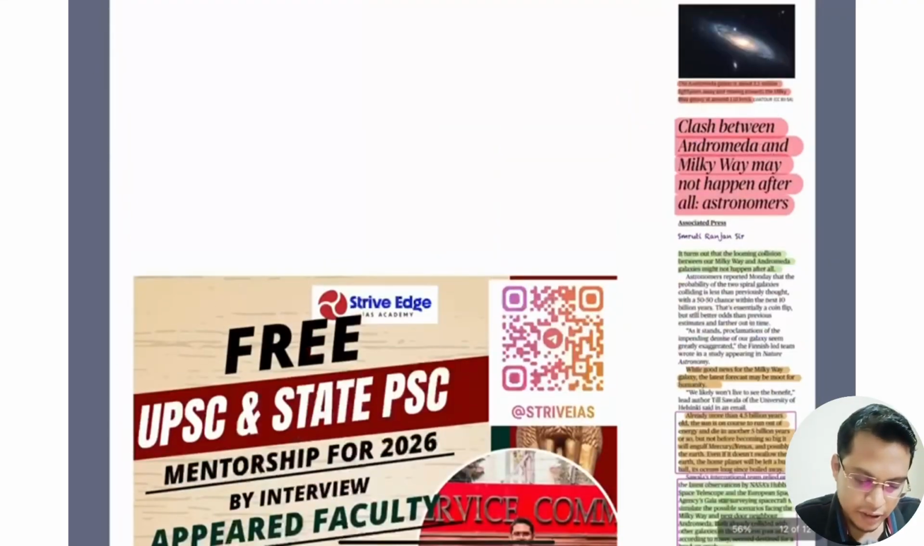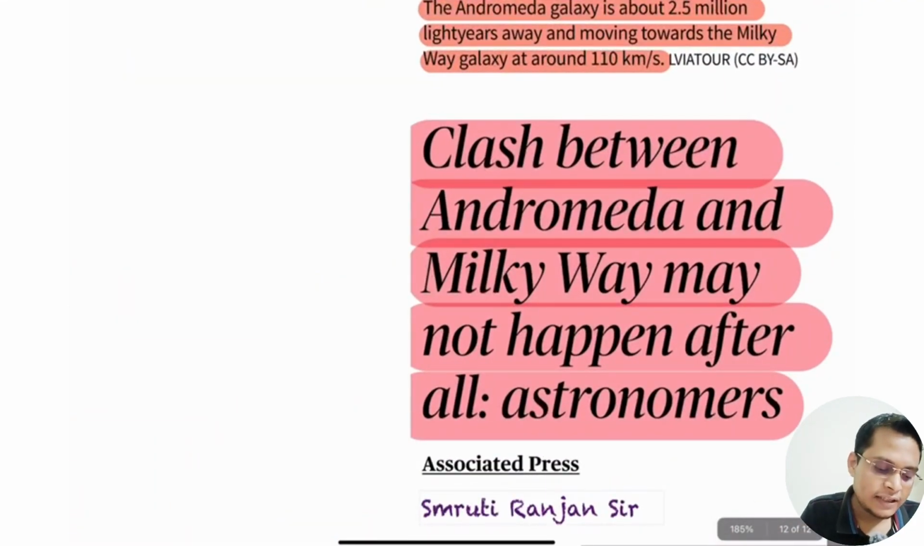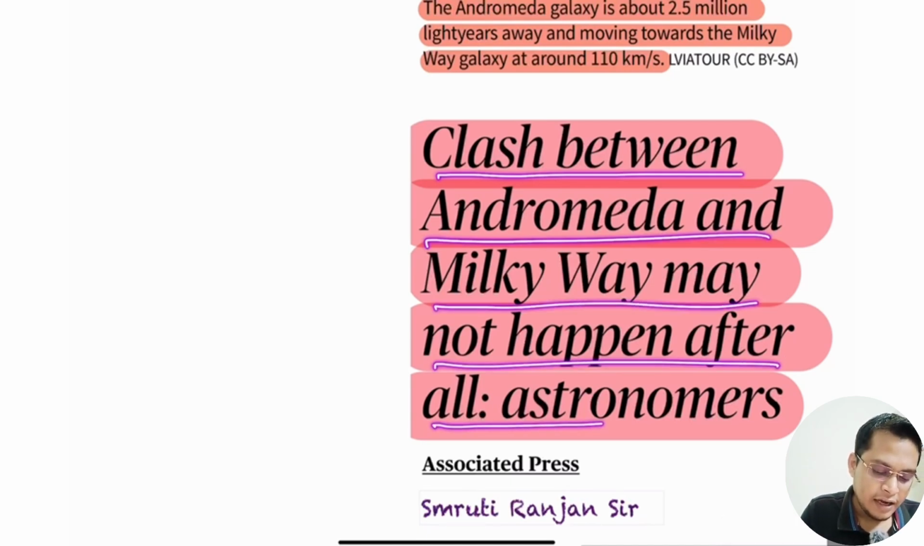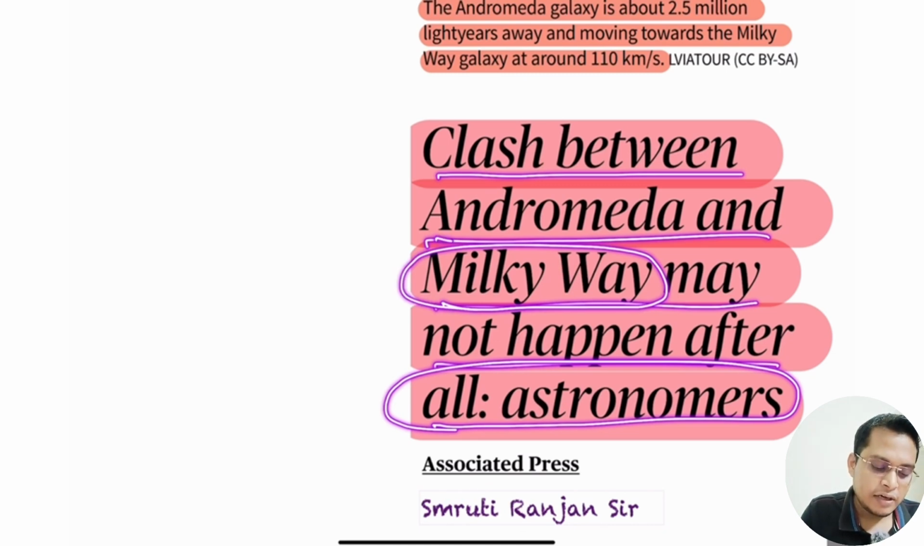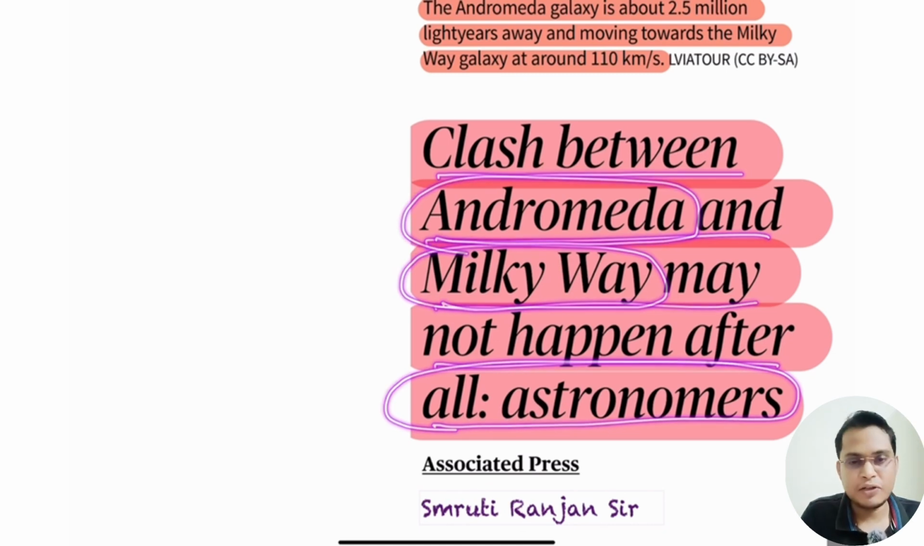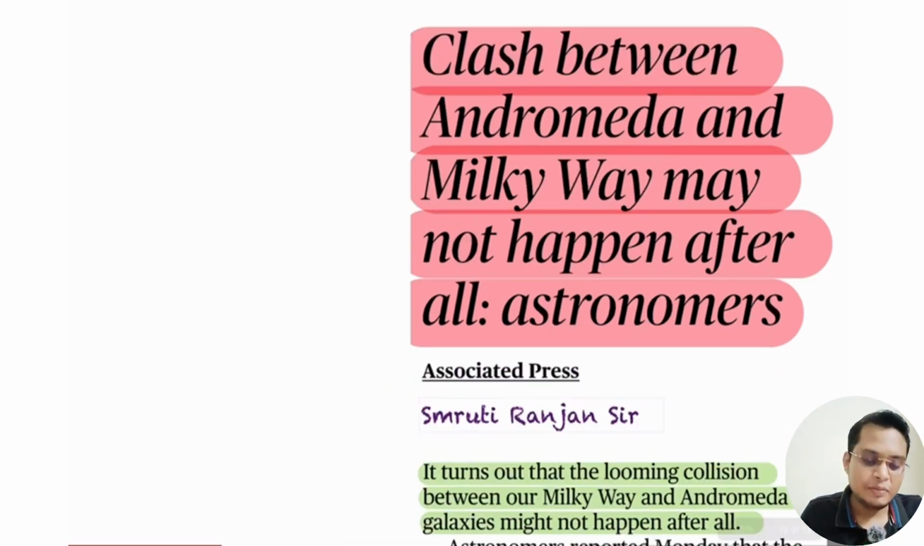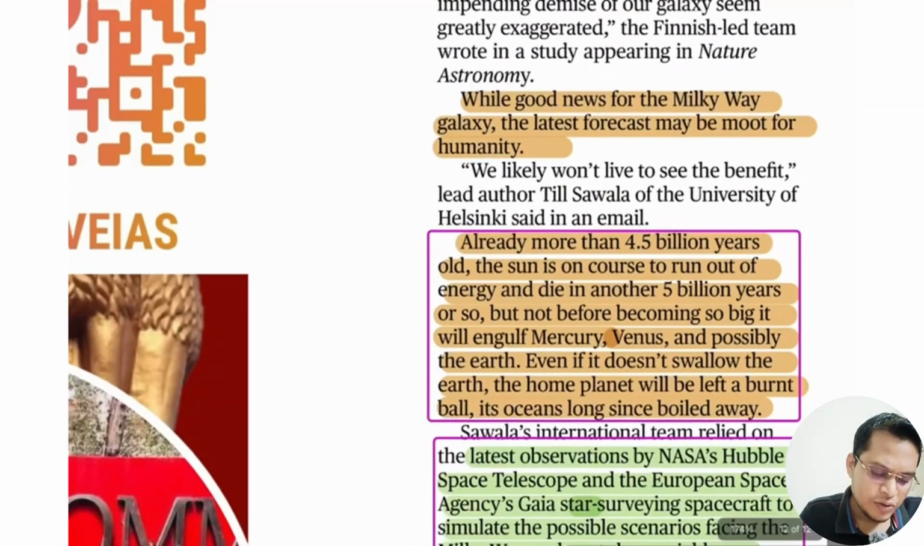So let's move to the last page. Clashes between Andromeda and Milky Way may not happen after all. Our galaxy's name is the Milky Way galaxy, and our nearby galaxy is Andromeda. There is a belief that there might be a collision, but it will not happen. Okay, so it is talking about all these things.